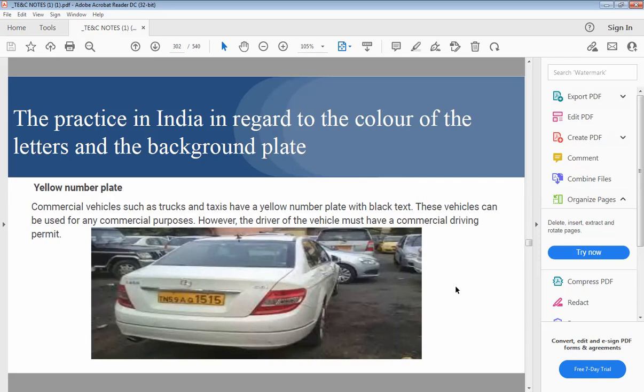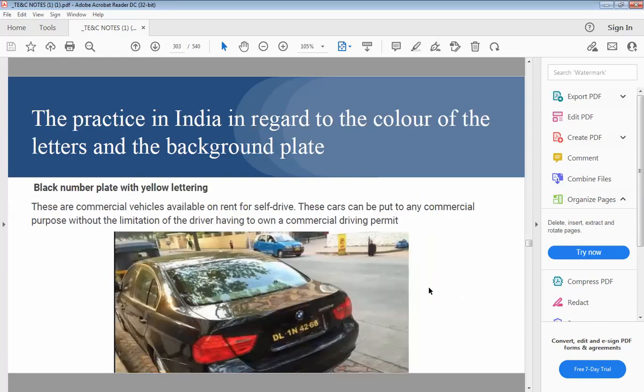Whenever there is such a number plate, you will understand this is for commercial purposes. But here the driver of that vehicle should have a commercial driving permit. That is important here for commercial use. When there is a vehicle with a black number plate with yellow lettering, it indicates that it is available on rent for self-drive.